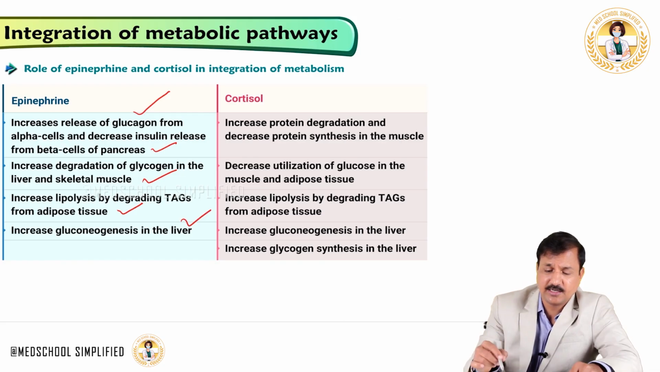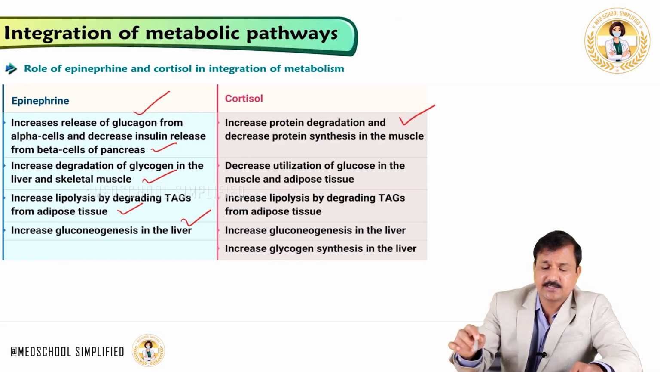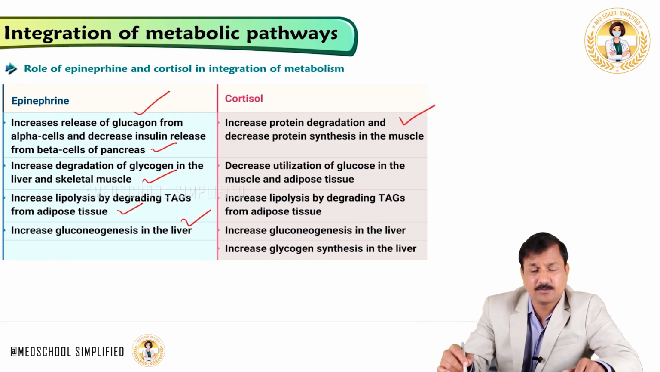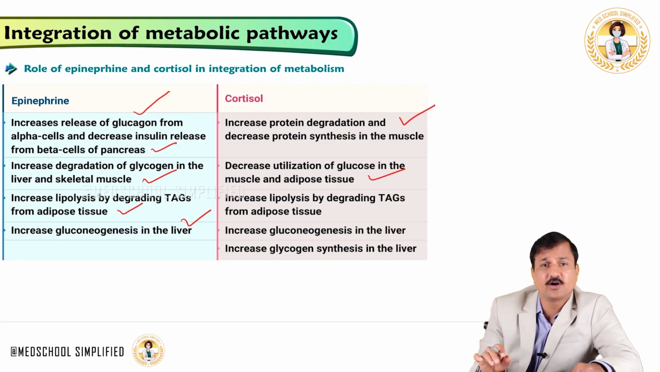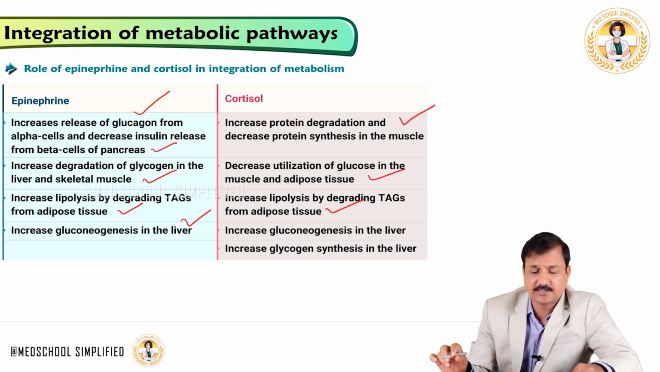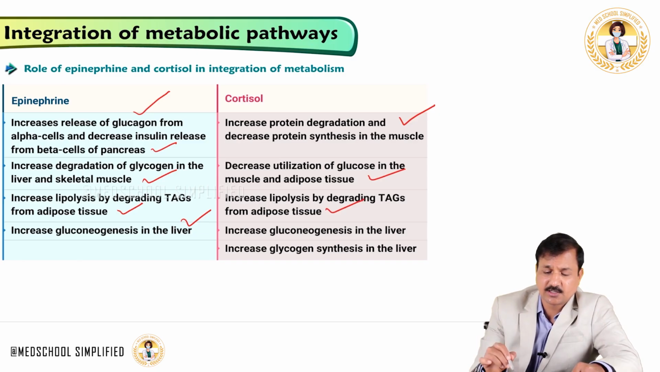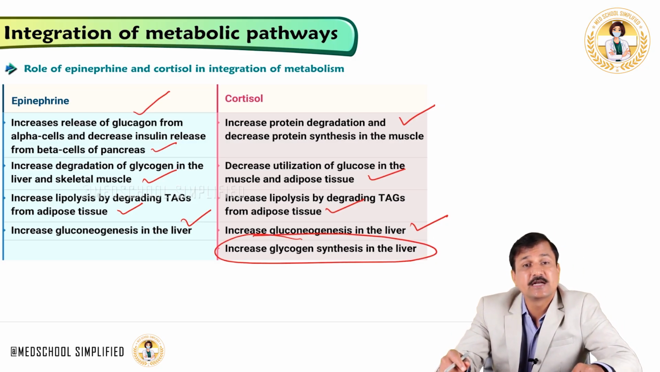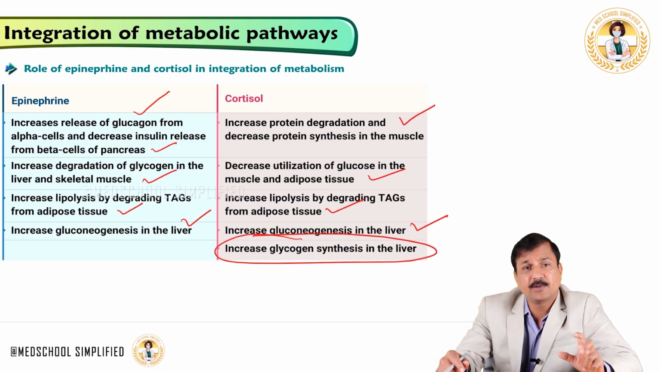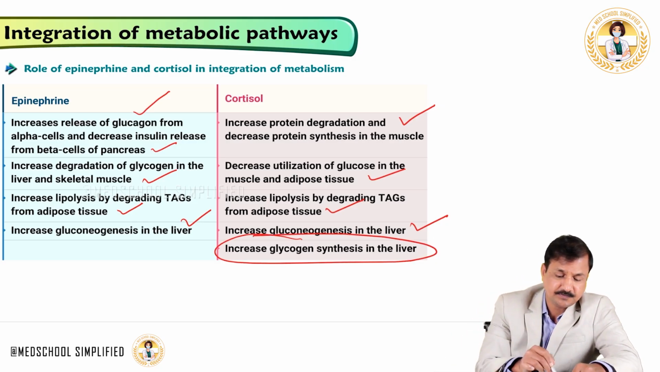Whereas cortisol increases protein degradation in the skeletal muscle, decreases protein synthesis, and decreases the utilization of glucose in the muscle and adipose tissue, thereby trying to bring up the glucose level and spare it for other tissues that need glucose. Cortisol also increases lipolysis by degrading triacylglycerol from the adipose tissue. It increases gluconeogenesis, and most importantly, cortisol also increases glycogen synthesis by keeping glycogen synthase active.